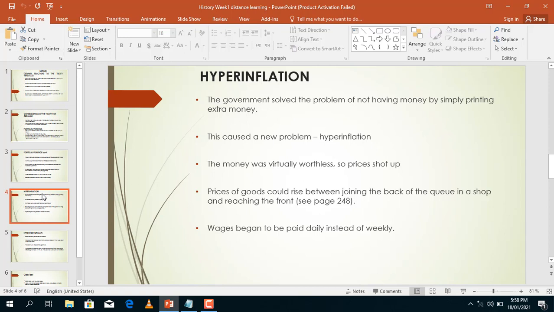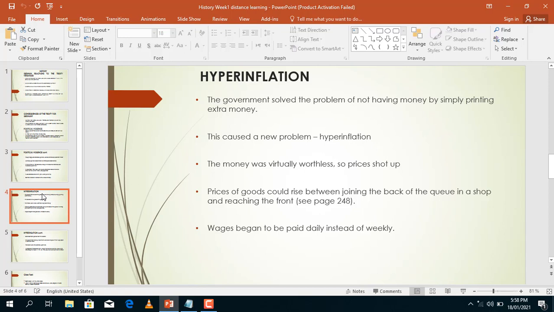As a result of this hyperinflation, which came as a result of the terms of the Versailles Treaty, reparations, the government solved the problem of not having money by simply printing extra money. So the government was printing so much money that people had to carry money in bags just to buy essential goods. Eventually the money was useless, and prices rose. For instance, prices of goods could rise between joining the back of the queue in a shop and reaching the front.